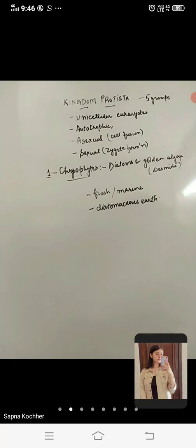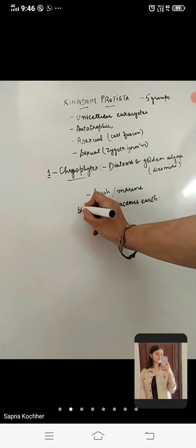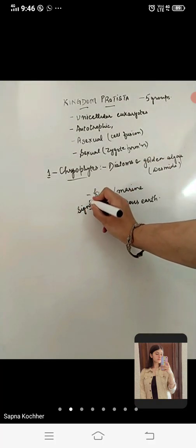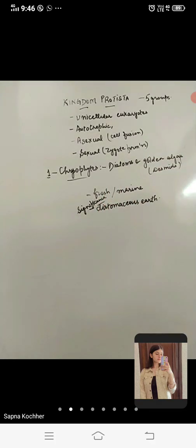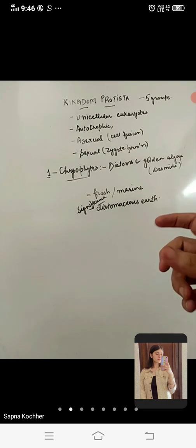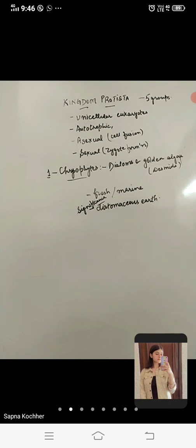ठीक है, there are other significances also. ये significance points हैं, आप इसमें देख सकते हैं. Their appearance is gritty. Gritty means rough. You people might have seen one type of stone which is used to rub your feet, है ना? So that is the gritty appearance, and those gritty structures, if we take the original, are also made from this diatomaceous earth only. ठीक है, so these are the gritty structures of these diatoms or the chrysophytes, both diatoms as well as desmids.